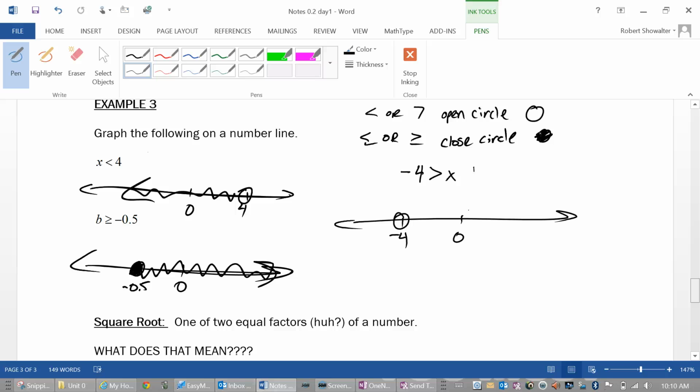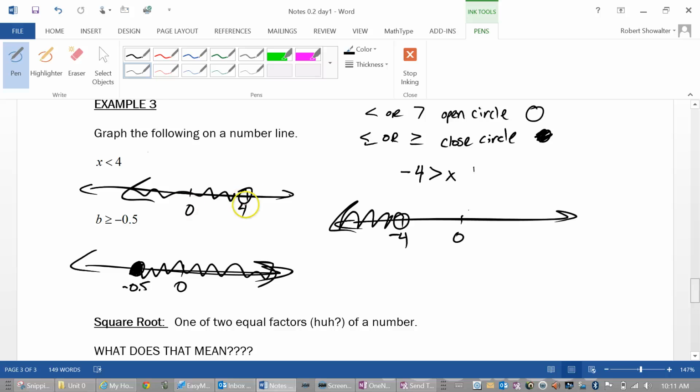And in this case, we want negative 4 to be greater than the shaded spot. Negative 4 has to be to the right of the shaded spot, which means we shade to the left. Okay? So don't think to yourself that it's okay to shade the way the arrow points. Make sense?